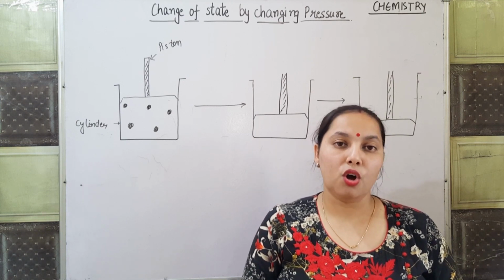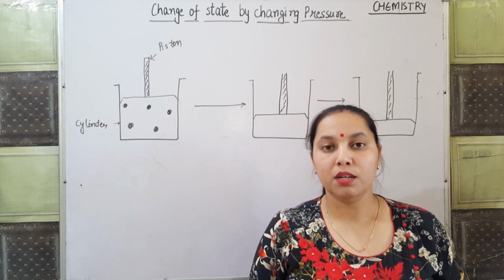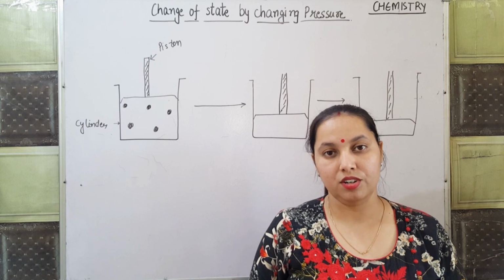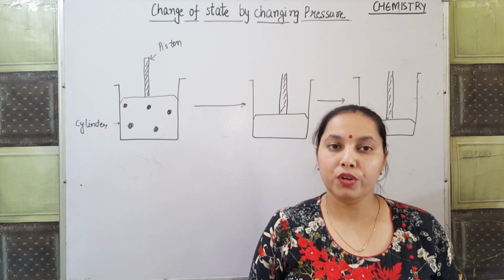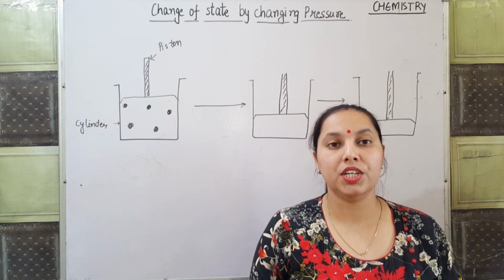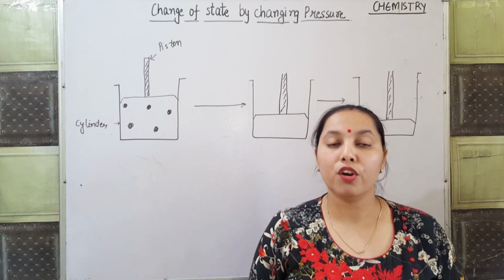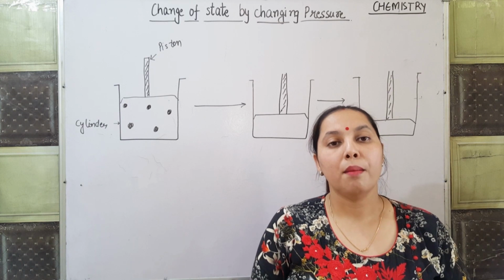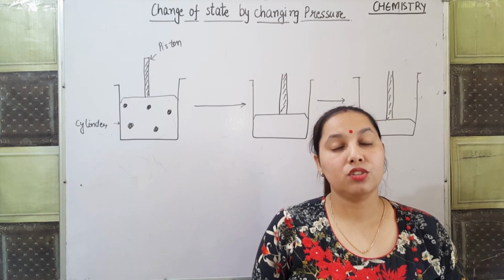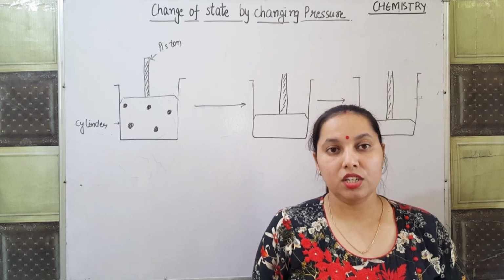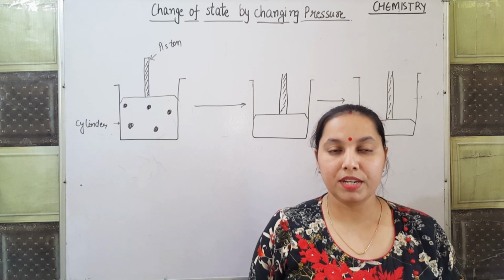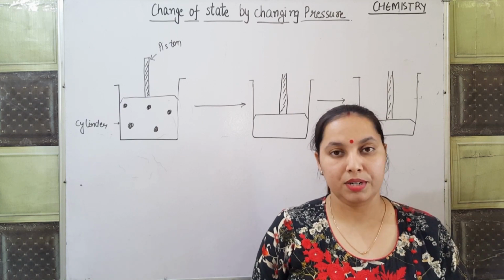We have already talked about the change of state by changing the temperature. In that also we were changing the intermolecular spaces and intermolecular forces of attraction by increasing temperature or by decreasing temperature.